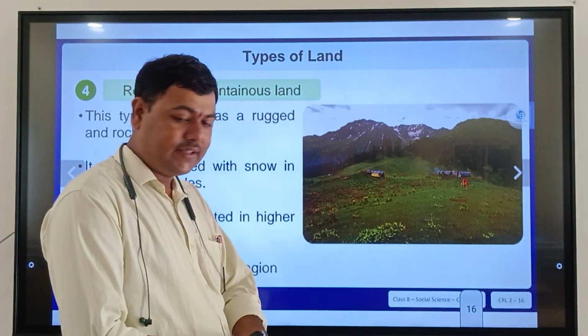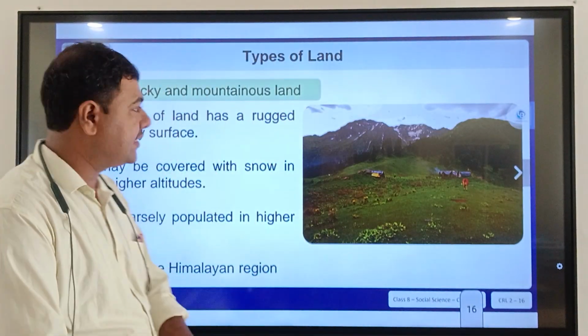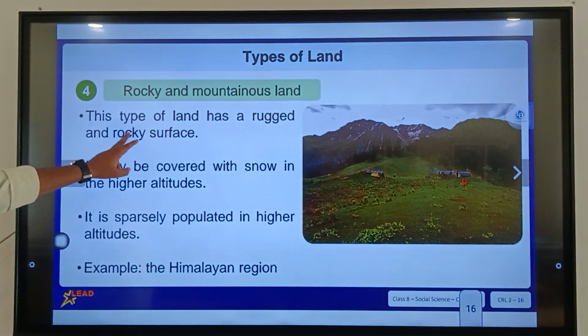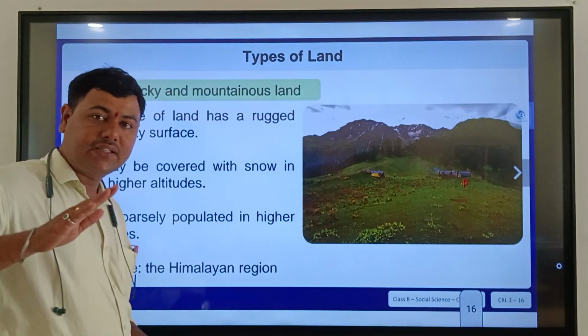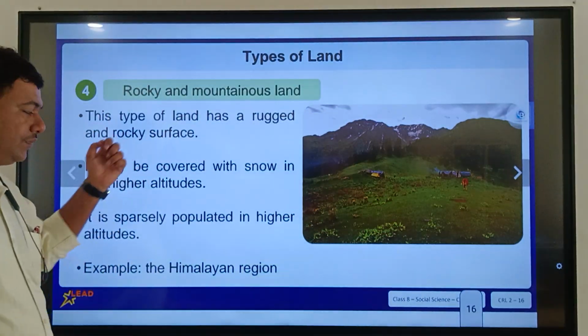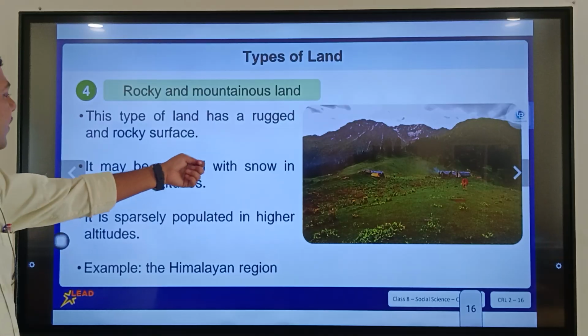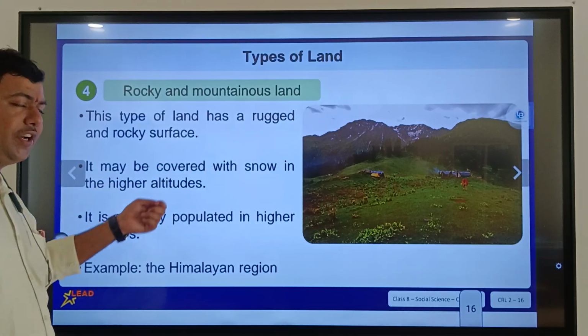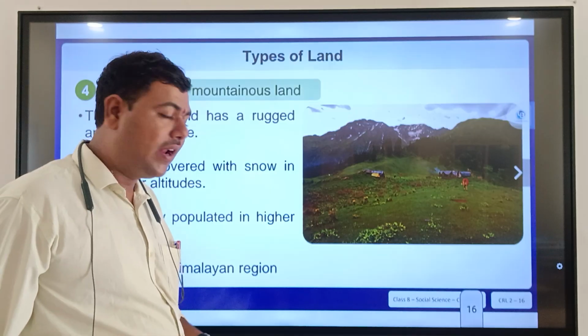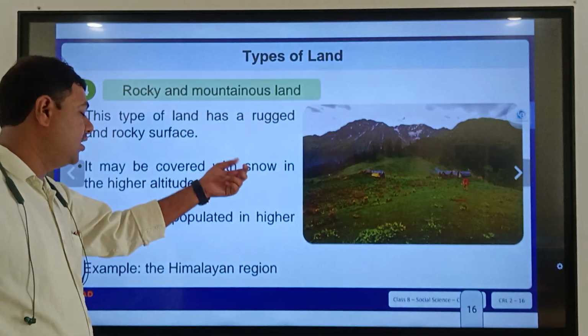The next is rocky and mountainous land. This type of land has a rough and rocky surface. It may be covered with snow in the higher altitudes. For example, the Himalayan range is completely covered with snow.